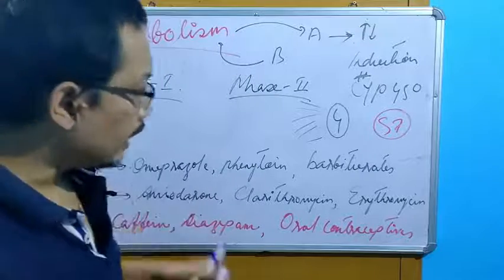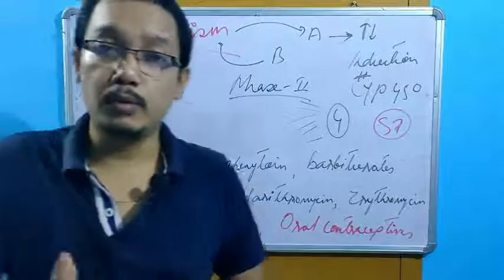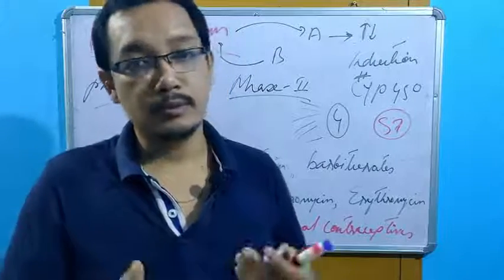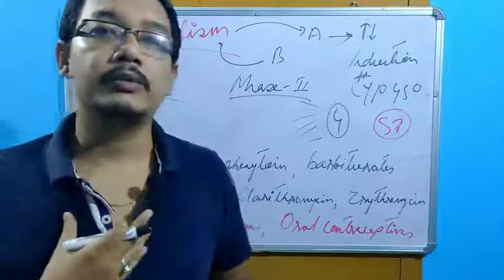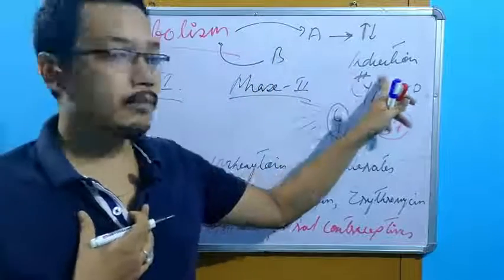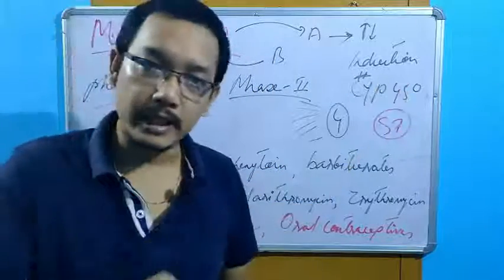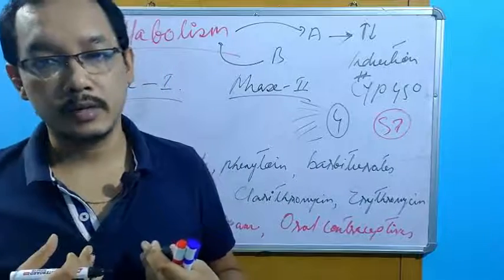Correct. If the enzymes are induced, then what will happen? Metabolism will be more. If the metabolism is more, then of course the available drug in our body will be less. If drug B causes inhibition, that means metabolism will be less, and the availability of the drug will be more in our body.